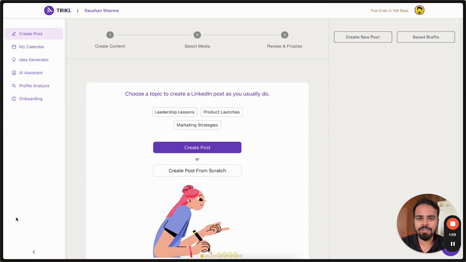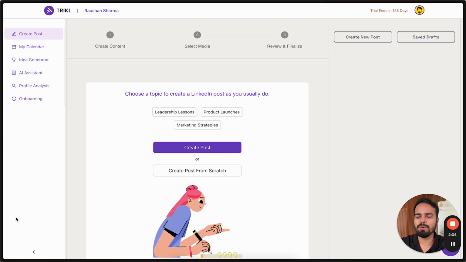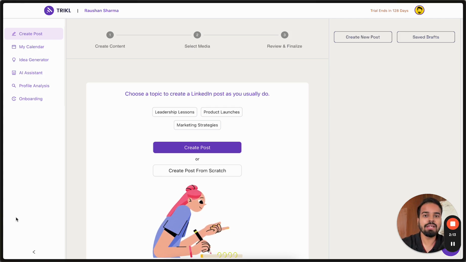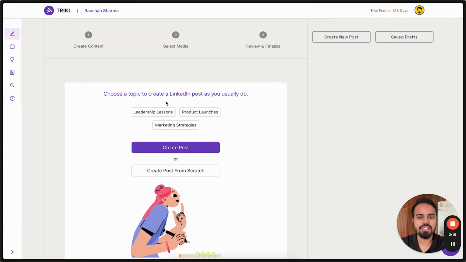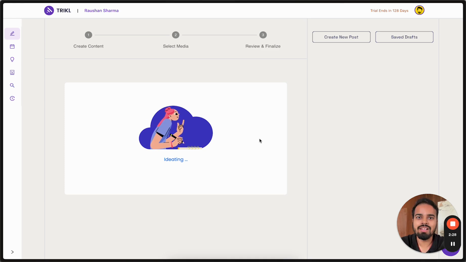So let's get started. As soon as you log into Trickle, you will get to this screen. And there are a bunch of ways in which you can create a post. One of the simplest is you have already chosen some focus areas or some of your interests in the onboarding section. You can check that video as well. Now, based on those, there are a few suggestions right over here. So let's say I want to talk about marketing strategies. I have to do nothing, just click on marketing strategies and click on create post. That's all, and it will generate a post entirely for me.